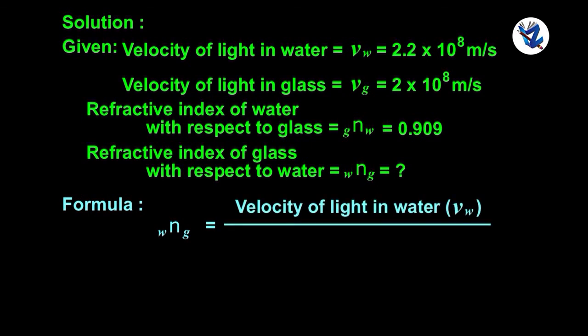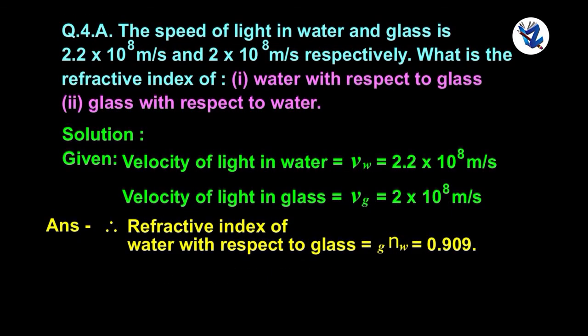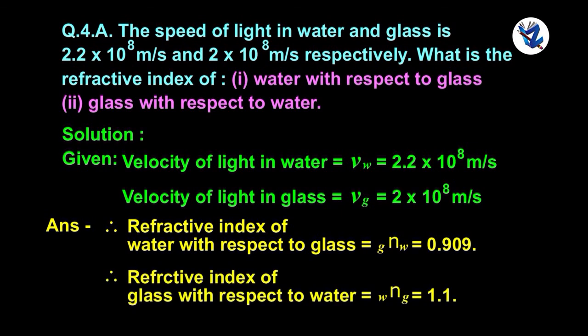Now refractive index of glass with respect to water, wNg, is equal to velocity of light in water, Vw, upon velocity of light in glass, Vg, is equal to 2.2 into 10 raised to 8 upon 2 into 10 raised to 8, is equal to 1.1. Therefore, refractive index of water with respect to glass is 0.909 and refractive index of glass with respect to water is equal to 1.1.